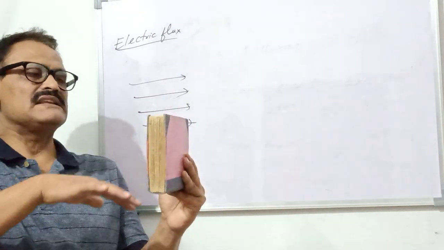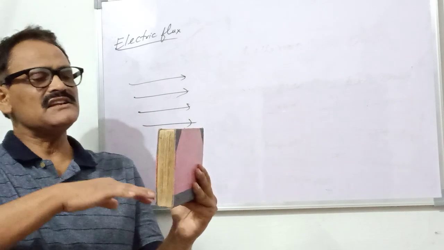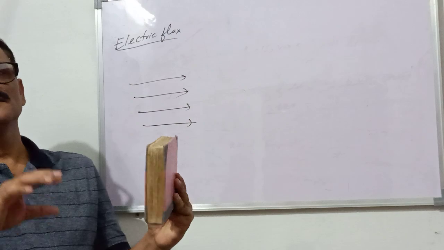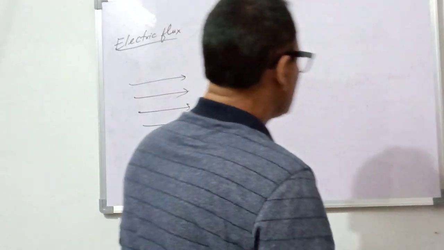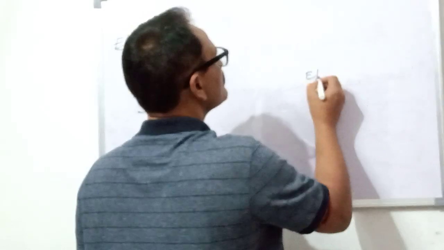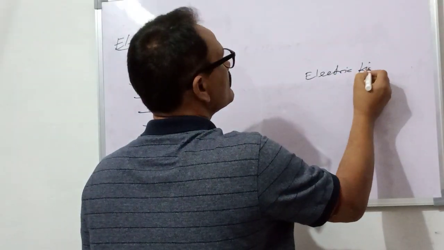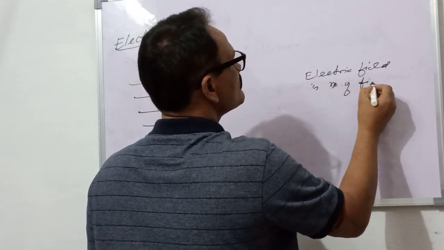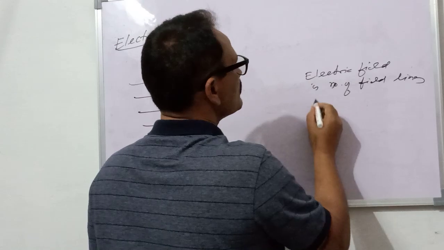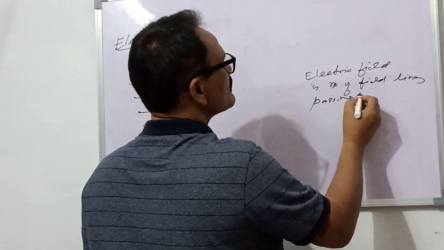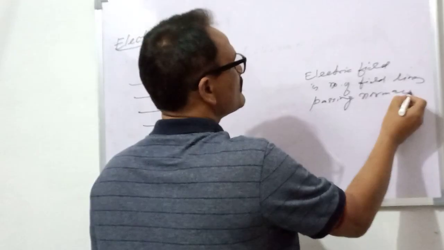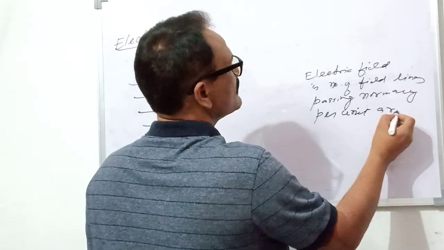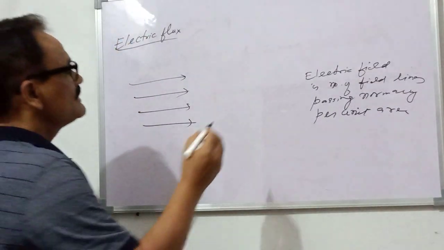So if you multiply the normal area by the electric field, you can get the total field lines, because E, the electric field, is the number of field lines passing normally per unit area.